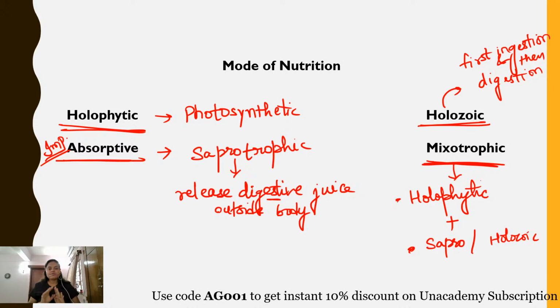Okay, so we have these many types of nutrition in kingdom Protista, and I've already told you which organisms are present in kingdom Protista. There are dinoflagellates, diatoms and desmids, then euglenoids, then slime molds and protozoans.